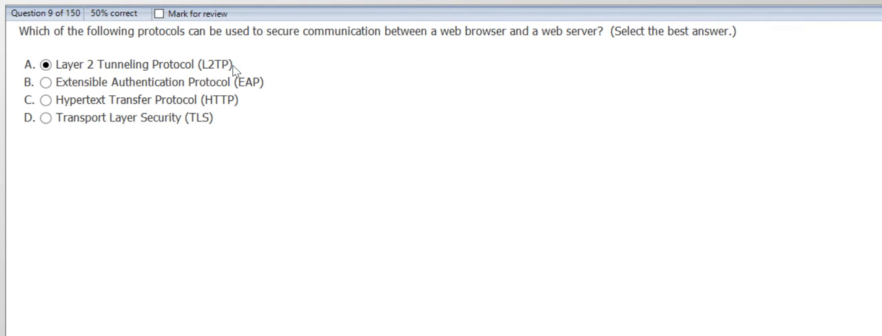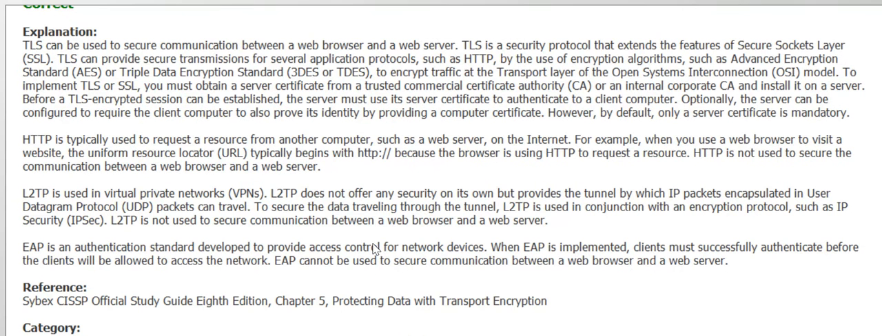L2TP is mostly for VPN communications, establishing the traffic between VPNs. EAP, no. HTTP, yes, is used to basically pull the traffic from a web server if you are a client, but not to secure communication. So we'll choose TLS. Let's see the answer. Yes. TLS can be used to secure communication between a web browser and web server.